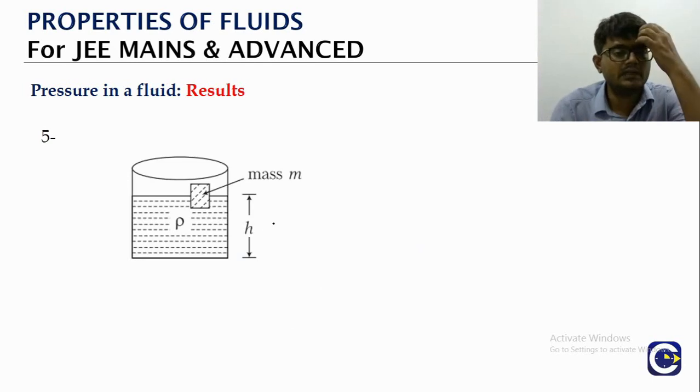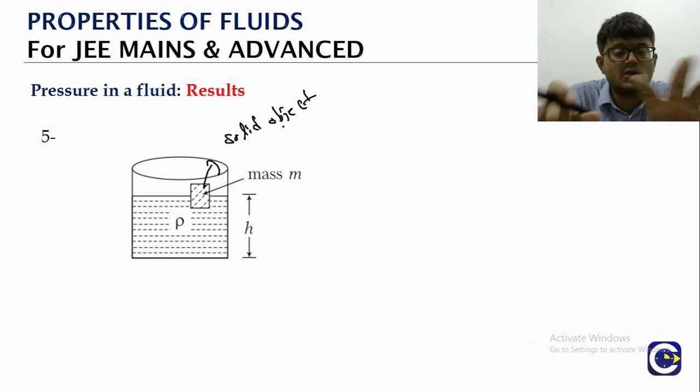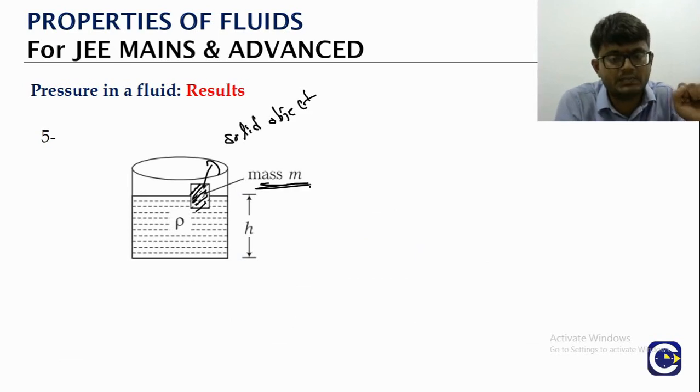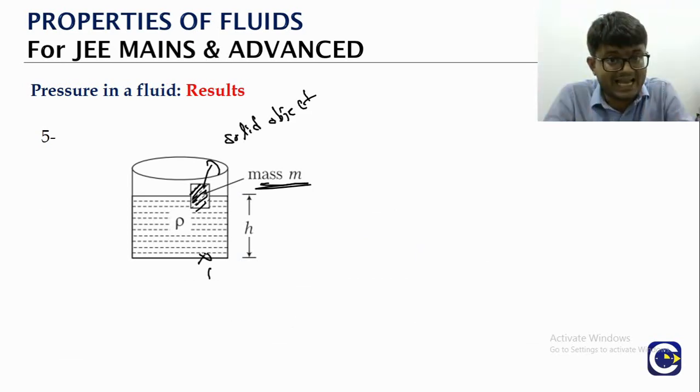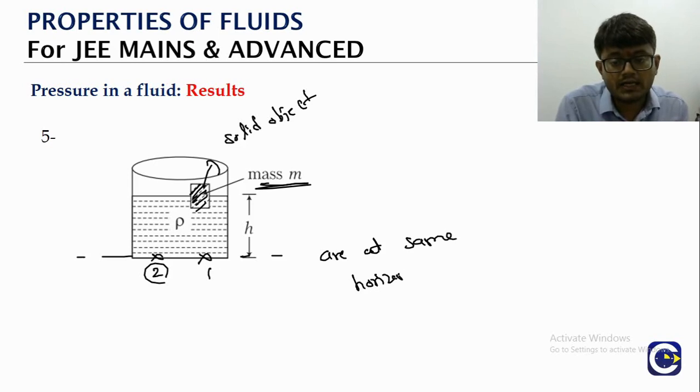Now, one more scenario where some of us will have a doubt is if we have a liquid, and in that we are keeping a solid object. We are thinking the solid object is floating. There is a solid object of mass m. If we think about point 1, it is coming exactly below that. The solid object is floating at a place, right? Below that we will mark a point 1. Slightly away we will mark a point 2. But point 1 and point 2 are at the same horizontal level.